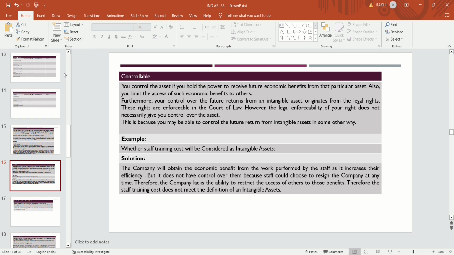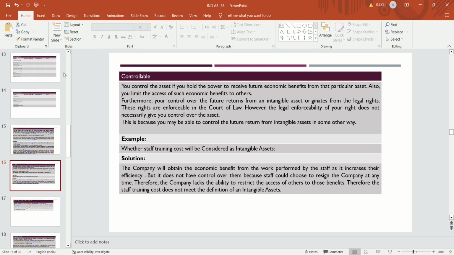Furthermore, your control over the future return from intangible assets originates from legal rights. These rights are enforceable in a court of law. However, the legal enforceability of your rights does not necessarily give you control over the asset.